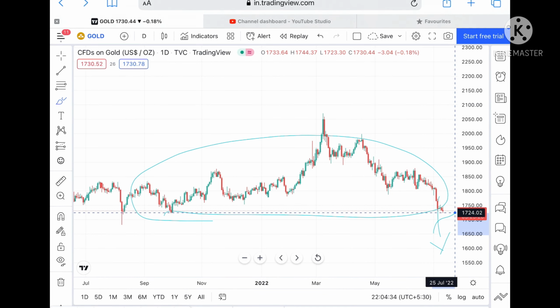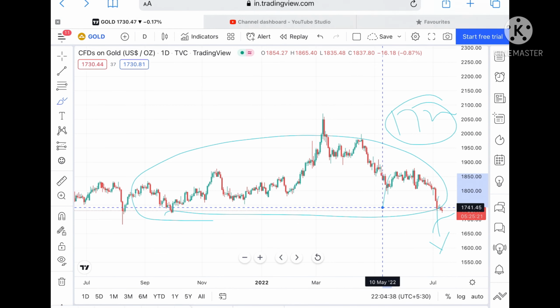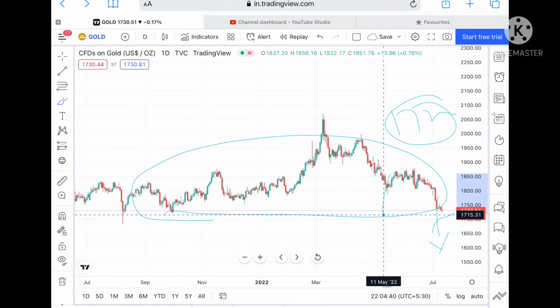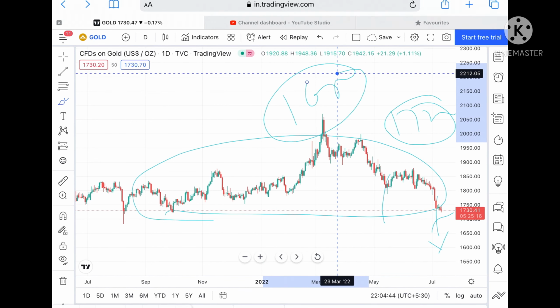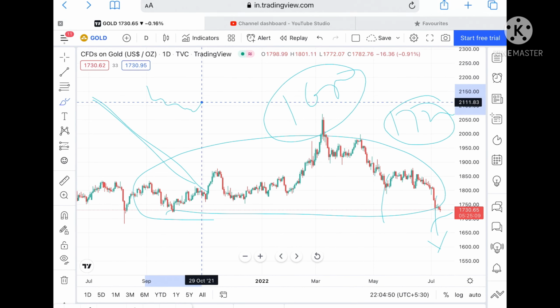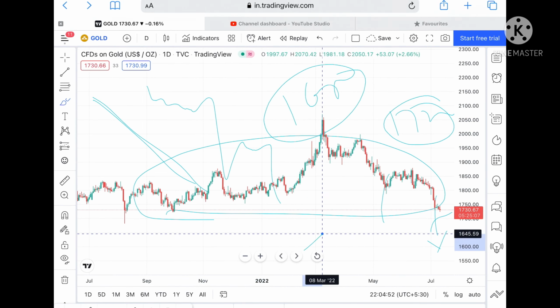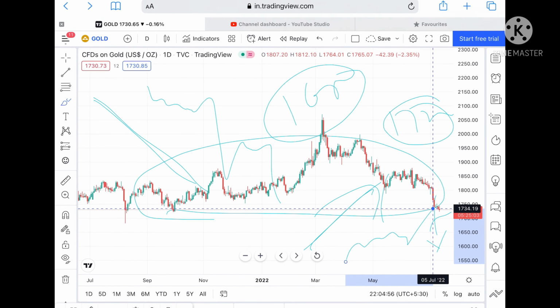Keep this in mind. If the price didn't sustain a level of 1722 or 1724, we can see it can move further down, and the probability of touching further down towards a level of 1715 and to a level of 1680, 1686 is very high. Again I have already told you it will not move directly like this. It will halt for some time and then it will come down. In the same way, when it moves upside, it will not go directly like this. It will halt for some time and then move upside.